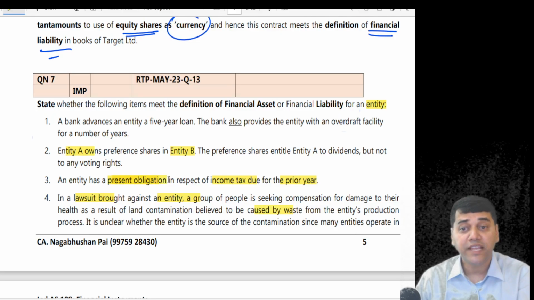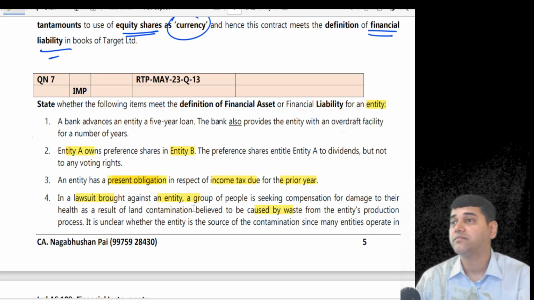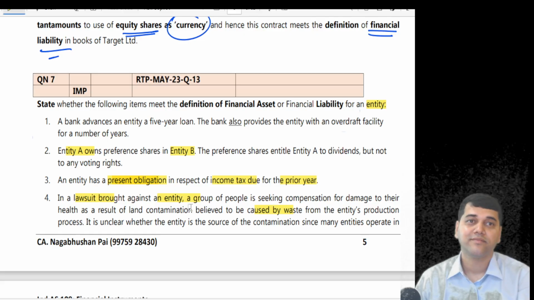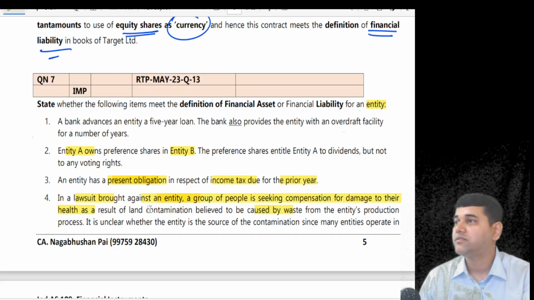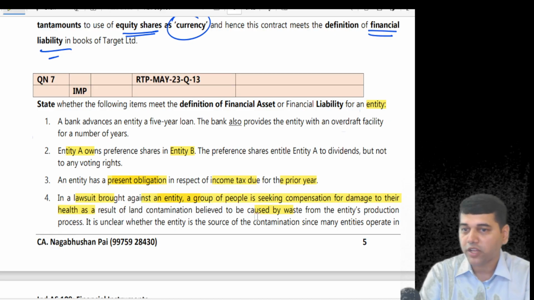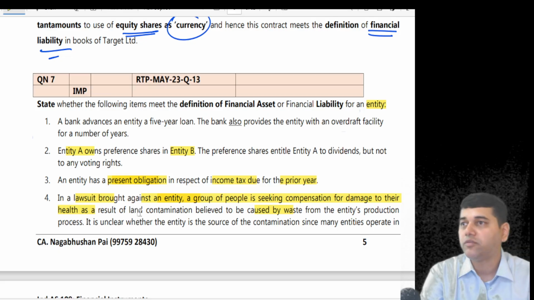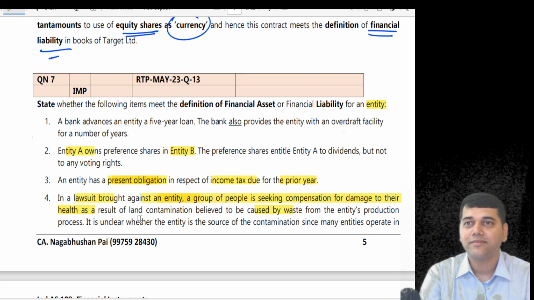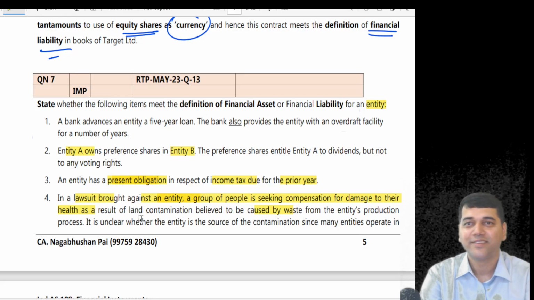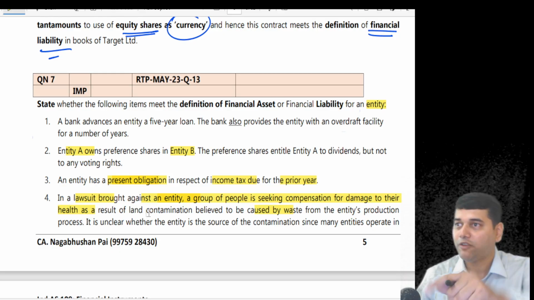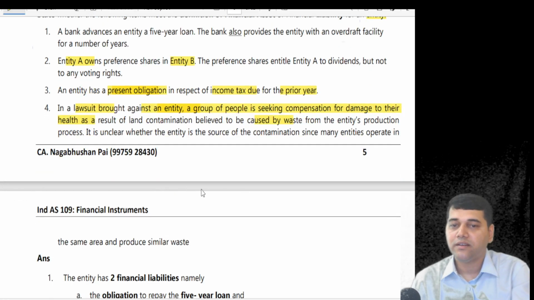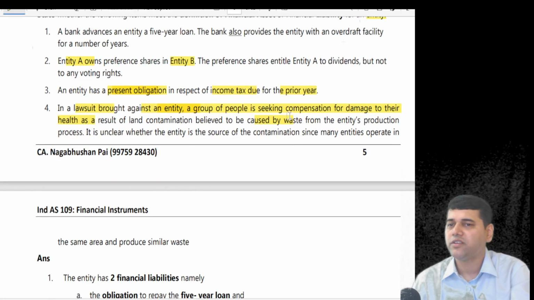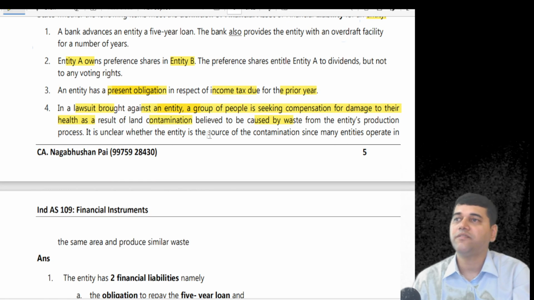Okay, first, why is it not a financial asset or liability? There is no contract. That is the key word for you. Here, somebody brought a lawsuit and you have to pay money now. No, because there is no contract. Are you paying the liability under a contract? No. So whether the lawsuit was there or not, it is not a financial liability for you.